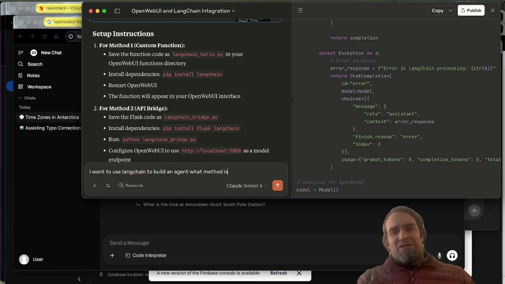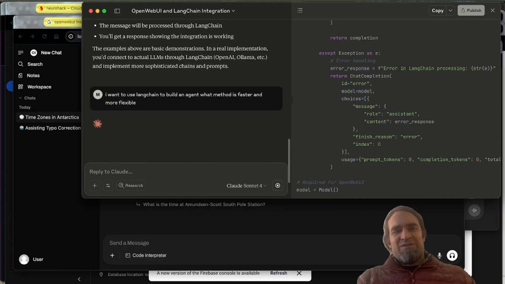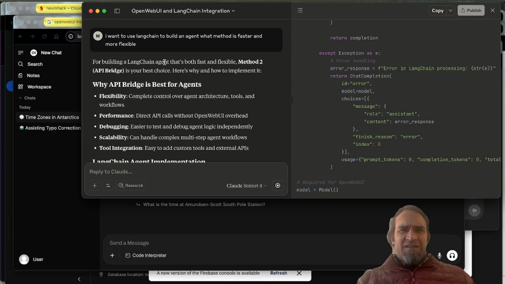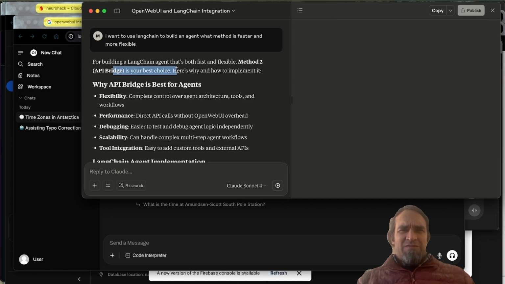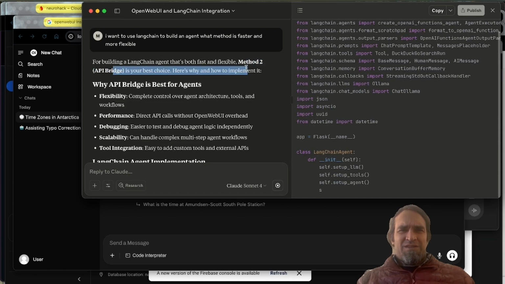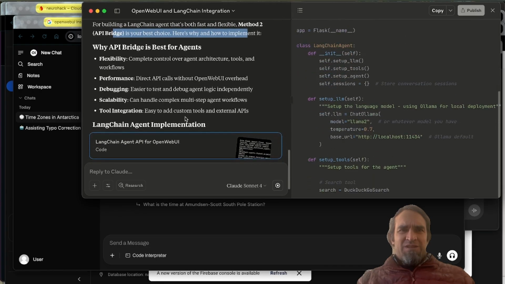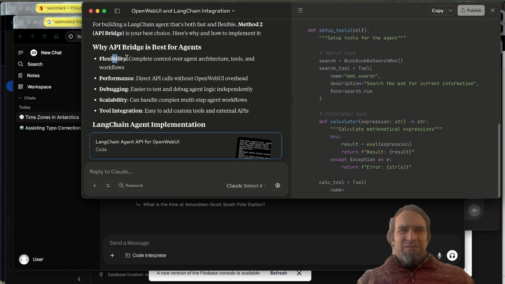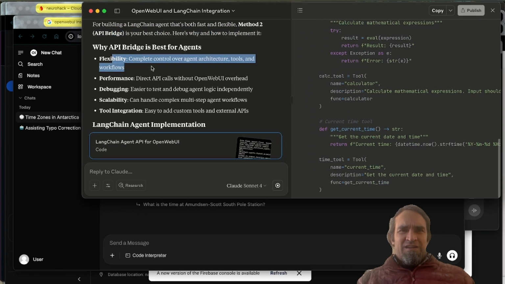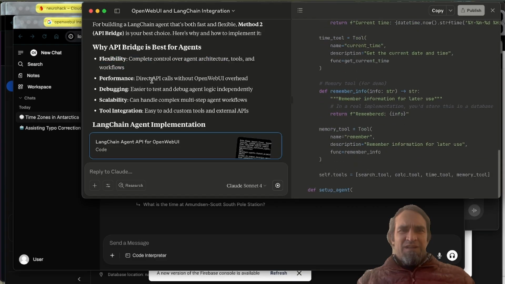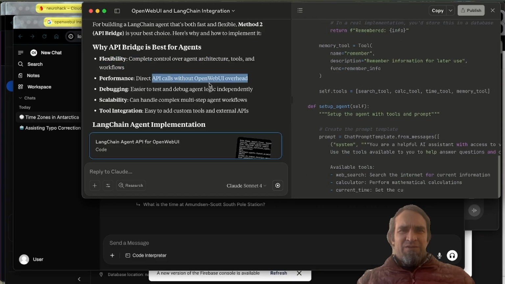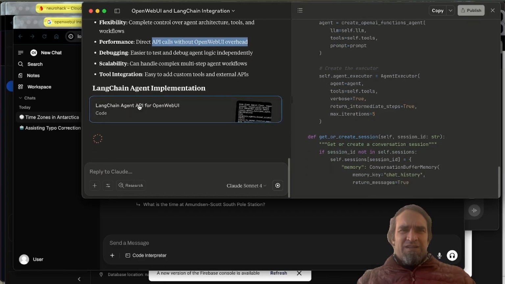What method is faster and more flexible? Yeah, faster and more flexible, let's see. For building an agent, method 2, API bridge, is your best choice. Why is API bridge your best for agents? Flexibility, agent architecture, performance, direct API calls without OpenWebUI overhead, scalability, LangChain agent implementation.